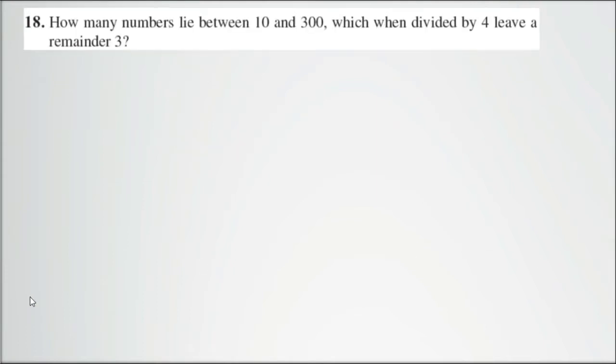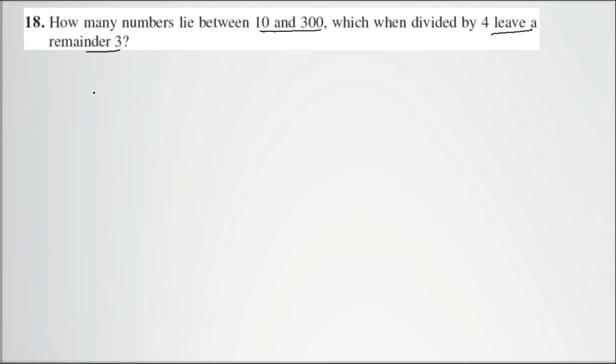In question 18, it's given: how many numbers lie between 10 and 300 which, when divided by 4, leave a remainder 3?